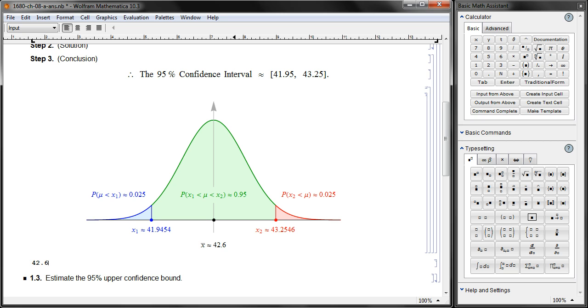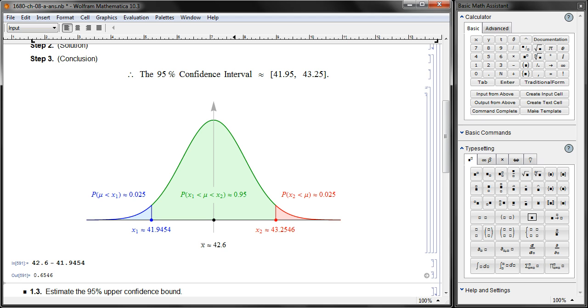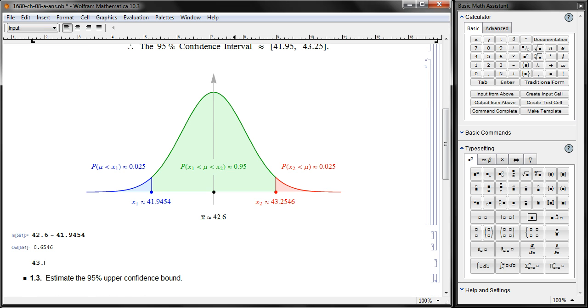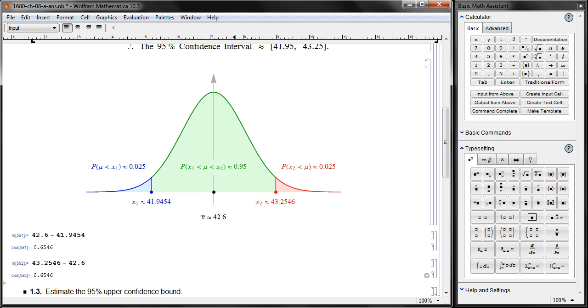So 42.6 minus 41.9454 is 0.65 something. You're going to get the same thing on the other side too: 43.2546 minus 42.6. Not surprisingly the same thing because of the symmetry. That's the maximum error. That's the margin of error you're going to get.